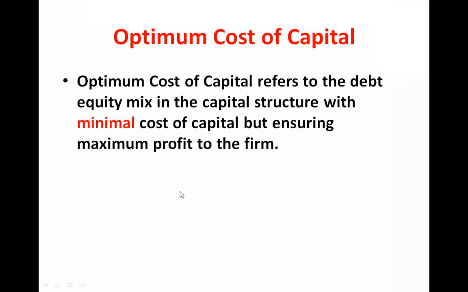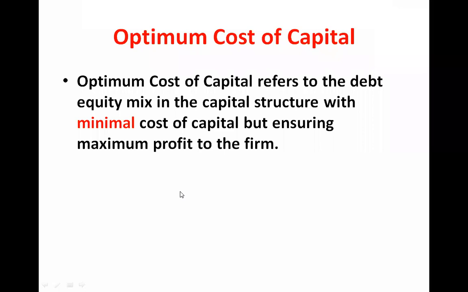For example, you mix 50% equity and 50% debt and see the cost of capital. If it is high, then you try 70% debt and 25% equity, and check the cost of capital again. You keep trying different combinations of debt and equity, and whichever gives the minimum cost, that is the K naught. That is the optimum capital structure.